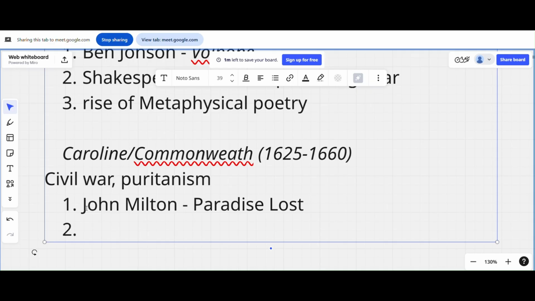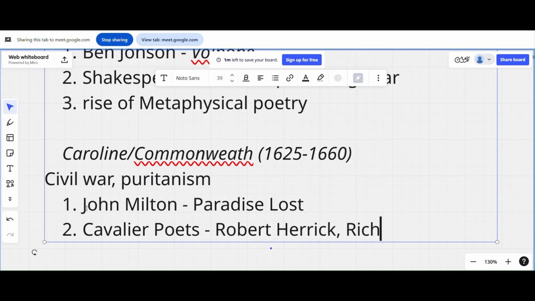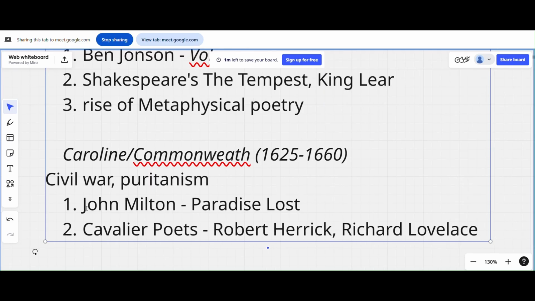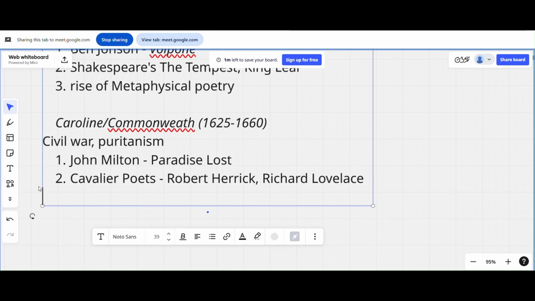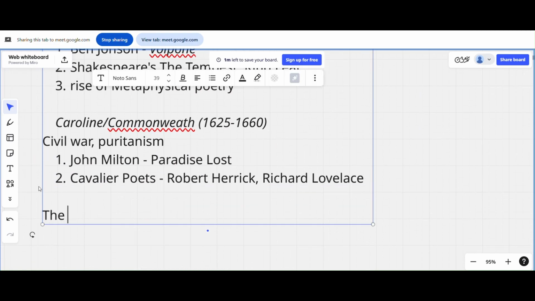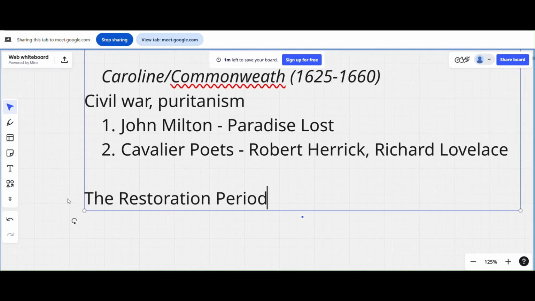And we see cavalier poets, like Robert Herrick, Richard Lovelace. They can ask you about cavalier poets and all. Anything can come from anywhere. But we are just doing a quick history rundown. Then the Restoration period. We'll do till the Victorian age, because we can't cover everything with this time. I have to do a quick rundown of British poetry as well.